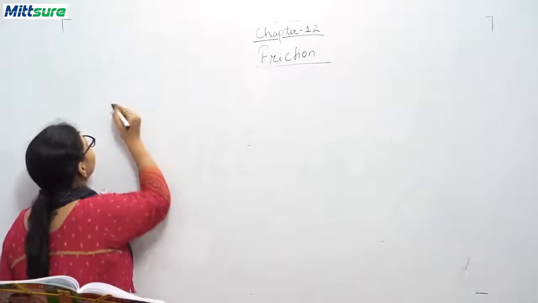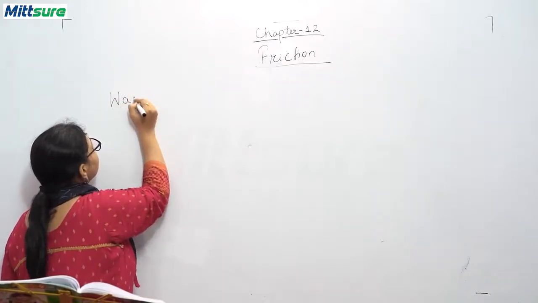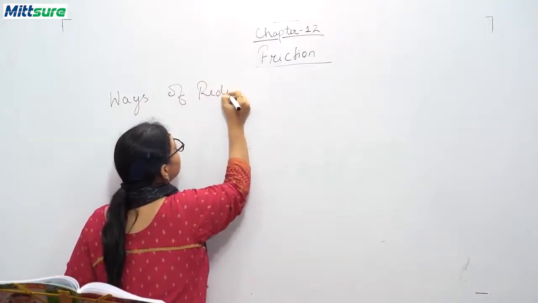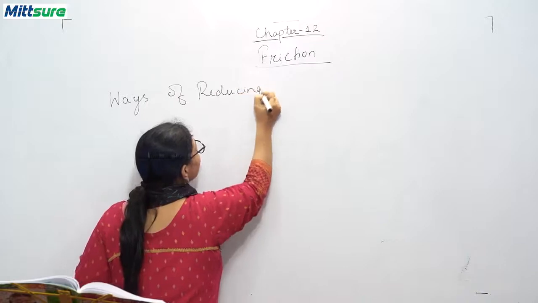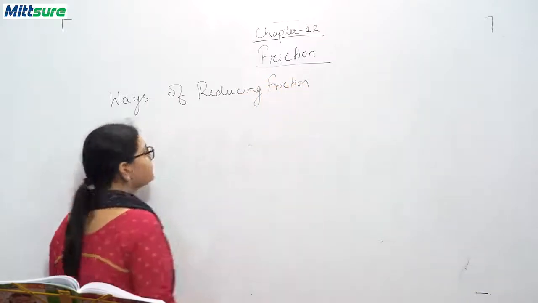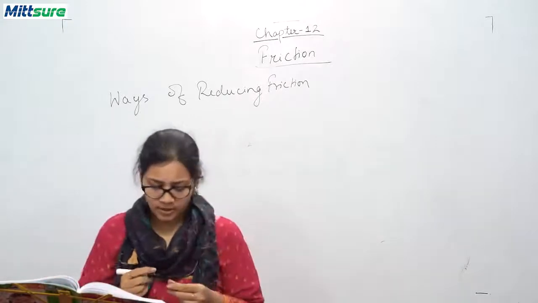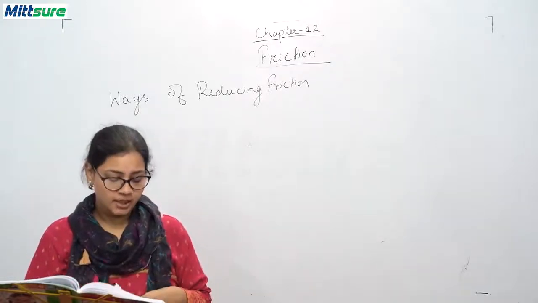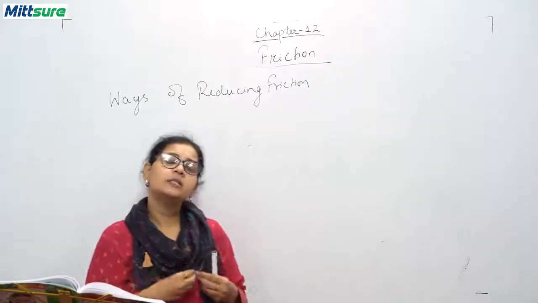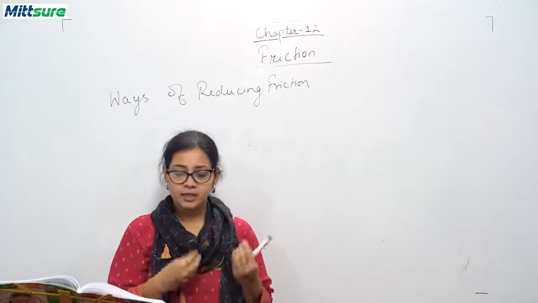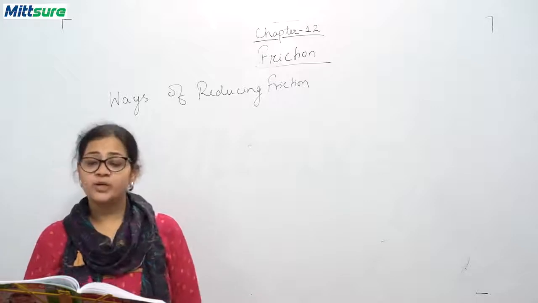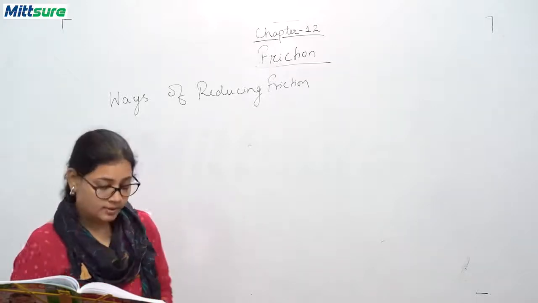Let me write down. Ways of reducing friction. Okay. Now, you know, this friction is basically caused due to the interlocking irregularities of two surfaces. If the irregularities are minimized, then the friction will get reduced. So these are the following ways by which we can reduce friction.